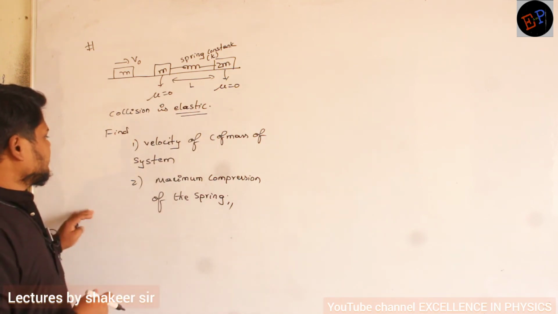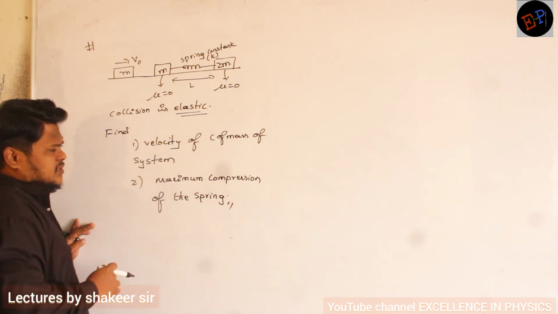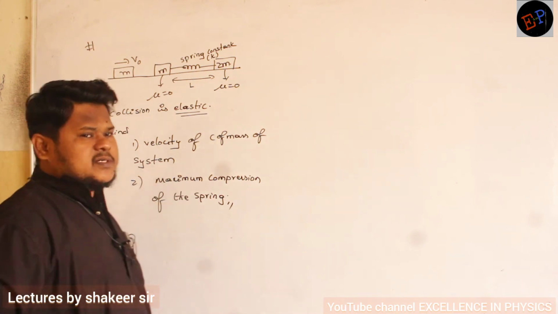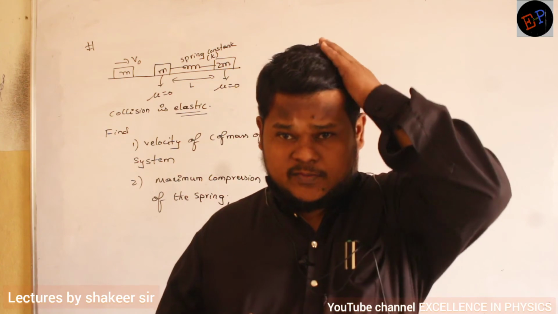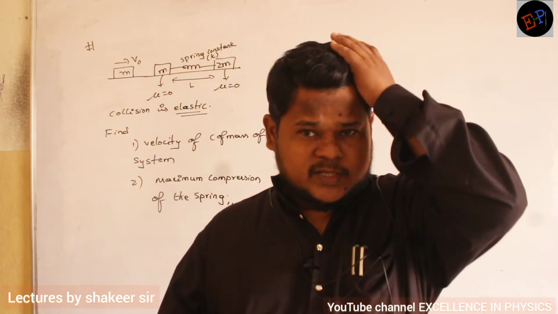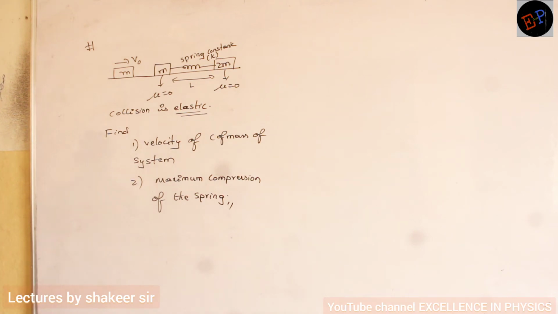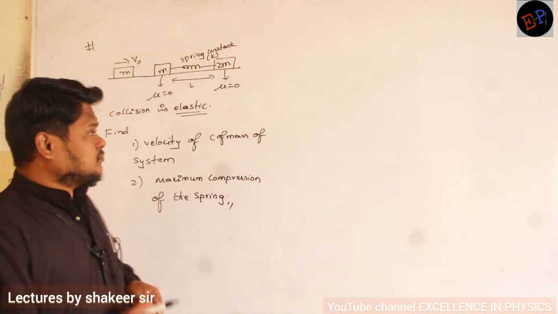Are you able to understand? Then what is the velocity of the center of mass that I am supposed to calculate? And what will be the maximum compression produced in the spring? Spring will be compressed by how much maximum distance, or what is the maximum compression which is produced in the spring? Okay. Now can you say what happens? How can I do this problem?